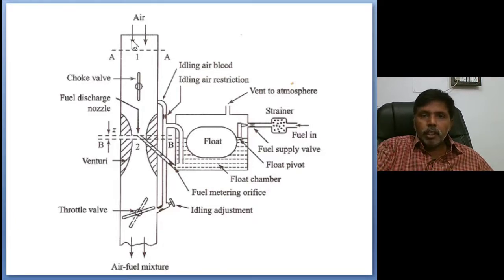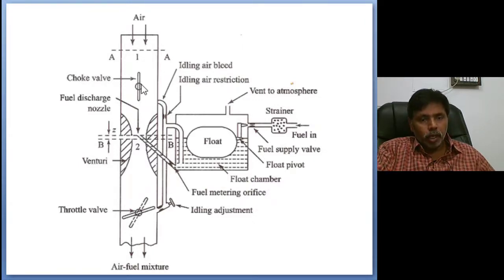You see, the carburetor contains a cylinder type structure, in between a venturi, means reduced area, reduced volume compared to the rest. The inlet contains a choke valve, a butterfly valve, always in open condition. Whenever at early morning starting time we switch on the choke, the valve will close 90% of the cylinder. Some passage is there for the air path, but the choke will close the cylinder. In general condition, the choke is always in open condition, this butterfly valve.